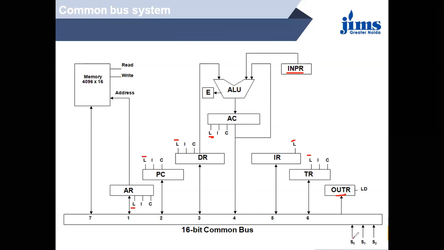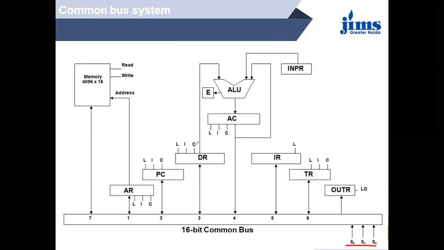These three lines, S0, S1 and S2, are used to select the different registers or memory. The selection of different registers and memory is based on S0, S1 and S2, which are also called selection lines, because the selection depends on these three lines.